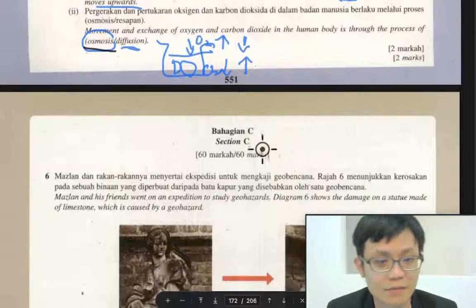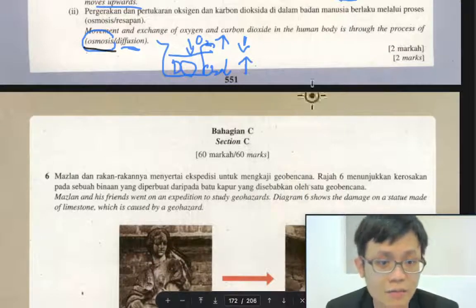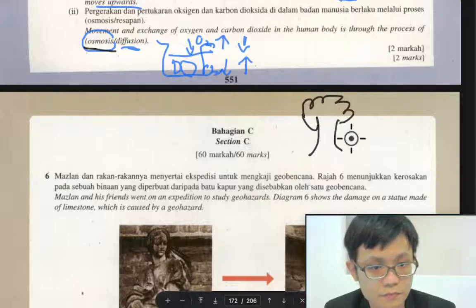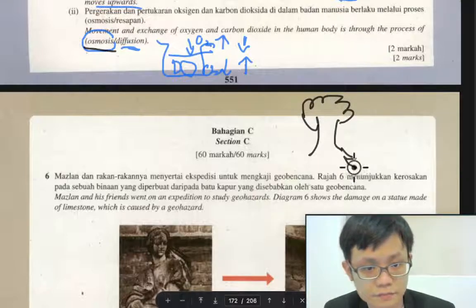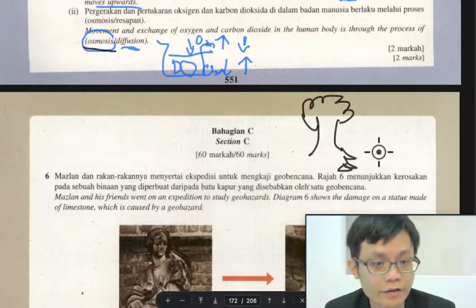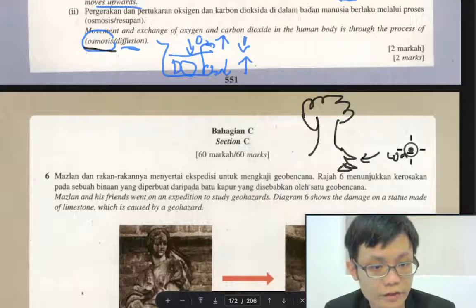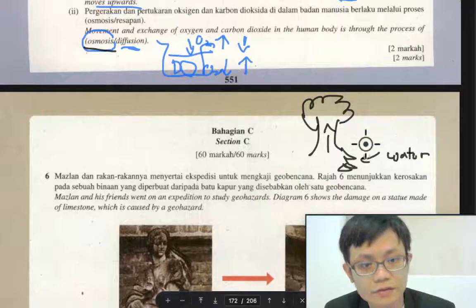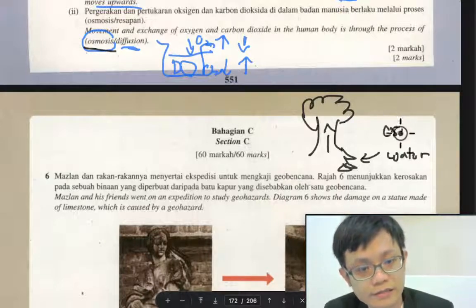That's why I say example, because as I give example, maybe let's say this is a tree and there is a root. So how does the water go in? The water goes into here and it goes up. Okay, the water will go up. So this is due to osmosis.